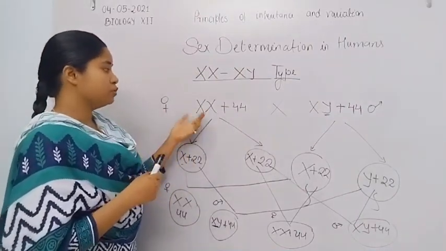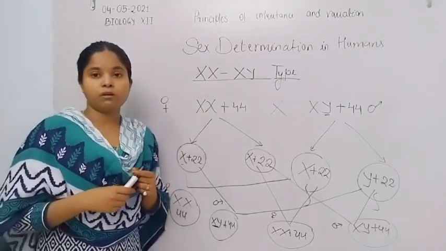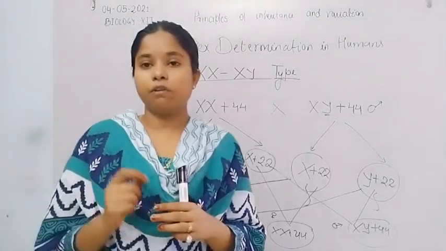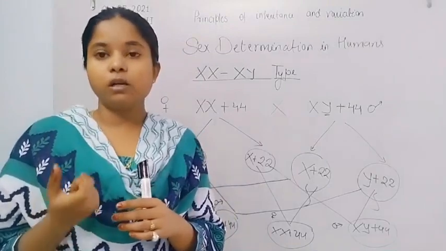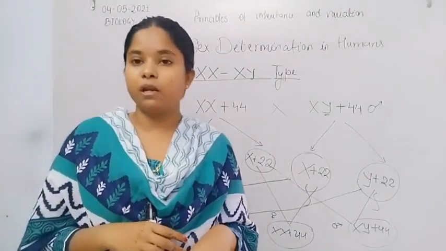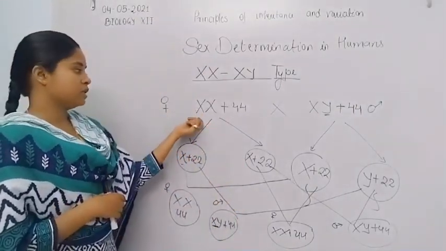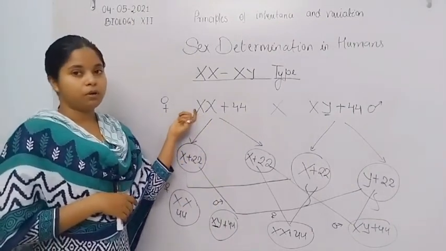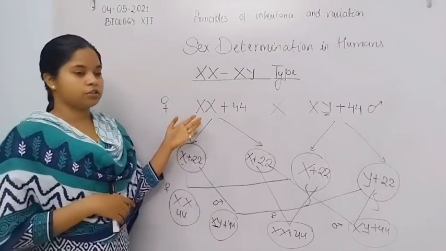Because in female 2X chromosomes are present, one X chromosome converts into the Barr body, and becomes inert or non-functional in female. So only one X is functional. Both X are present, so one X converts into the Barr body, inert or non-functional.